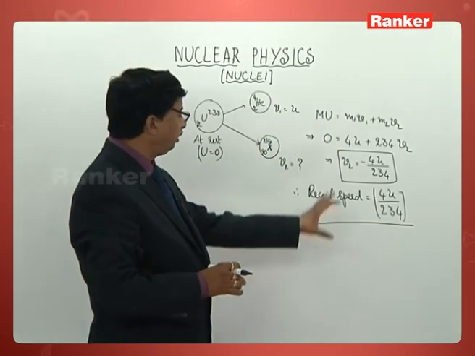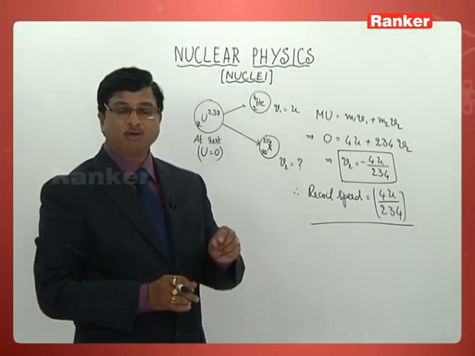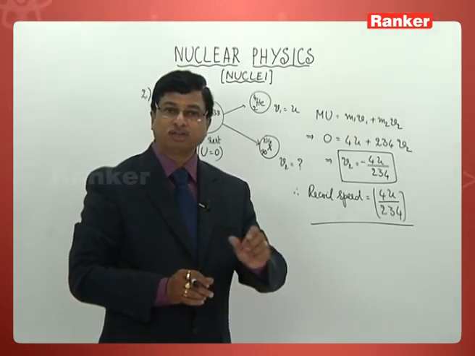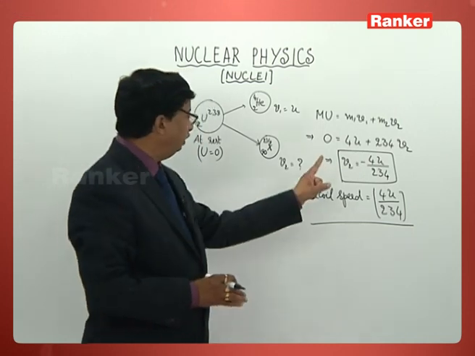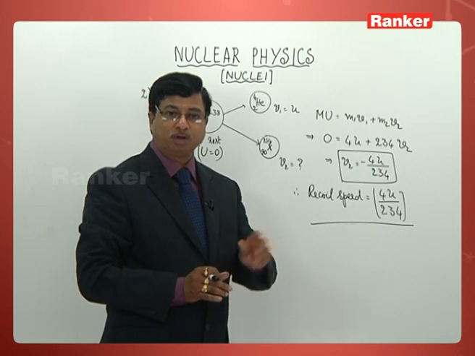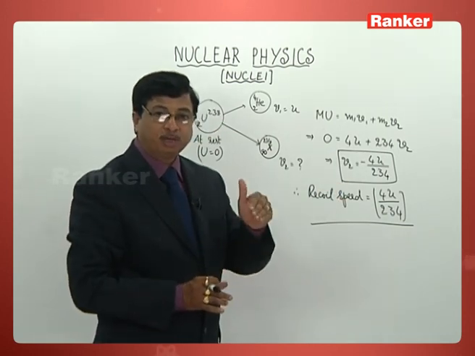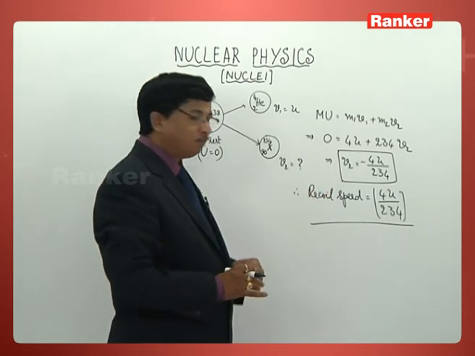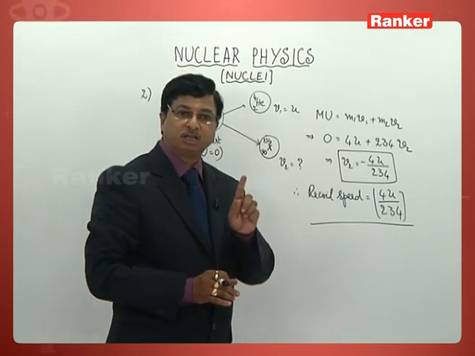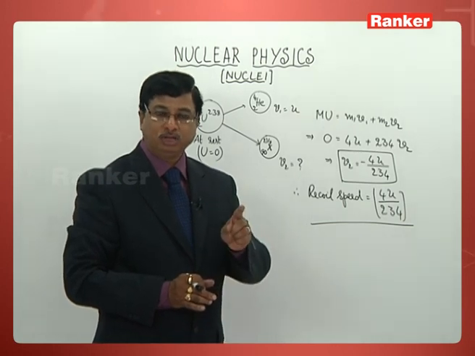So what is the correct option for us? Look at the third option, 4u by 234 he has given. Suppose the question asks for the velocity of that body, but here he is asking for the recoil speed. Speed means we need not consider the direction. It is a scalar and its value is to be taken.